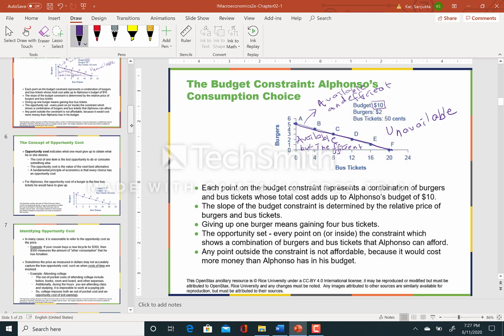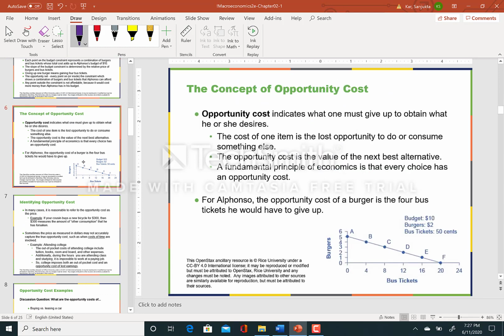All right, so let's come back to the concept of opportunity cost. The simplest way of looking at opportunity cost is what you have to give up to obtain something else. For example, between burgers and bus tickets here, the maximum burgers this person can buy is 5, and the maximum bus tickets is 20.